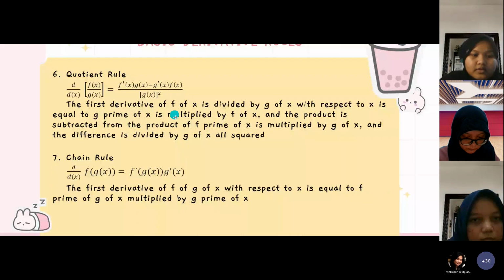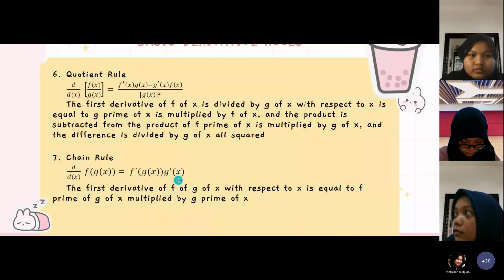7. Chain rule. The first derivative of f of g of x with respect to x is equal to f prime of g of x multiplied by g prime of x.